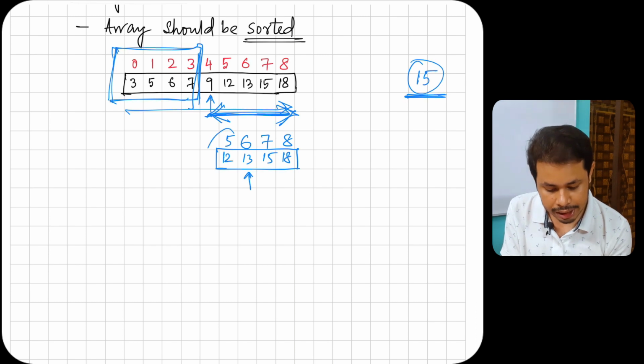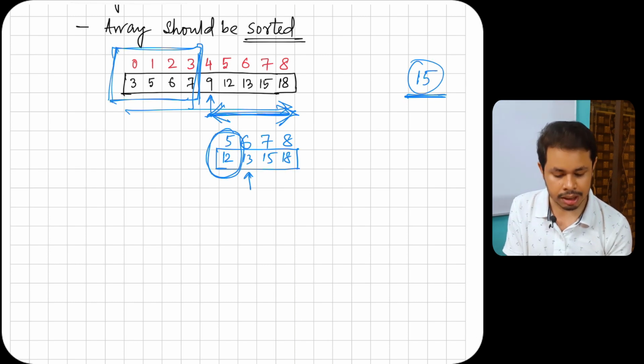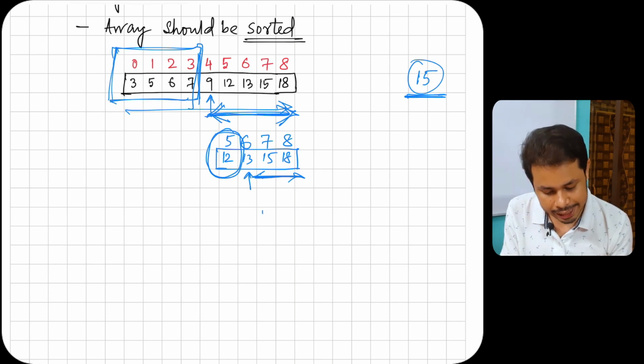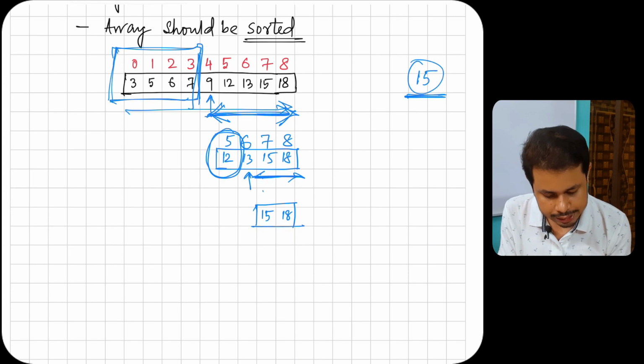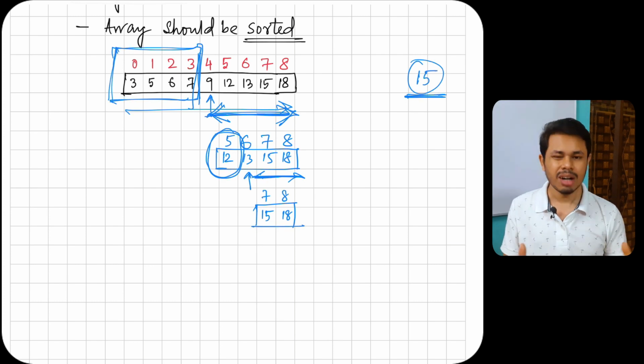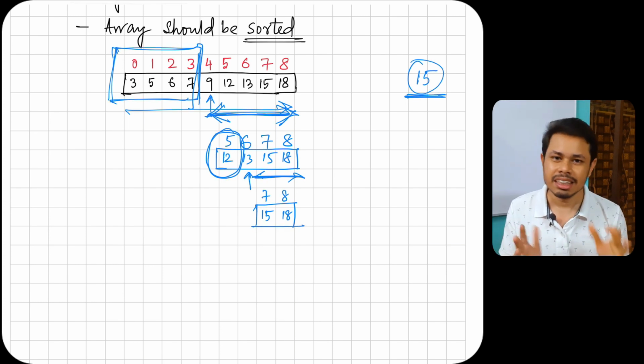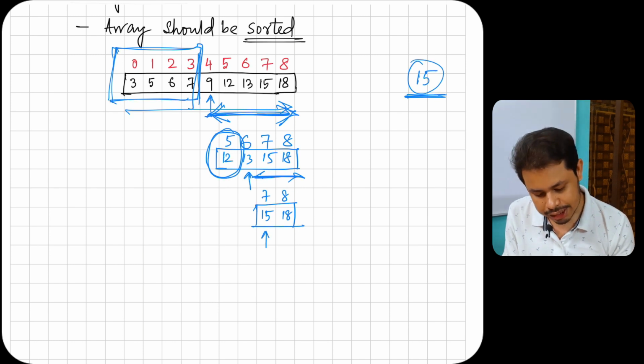So we'll again ignore this left hand part and go and search this location. Our search domain has again reduced. We have only 2 elements, 15 and 18, with indexes 7 and 8. Now what is the middle element? As there are even elements, we can consider this as the middle element.